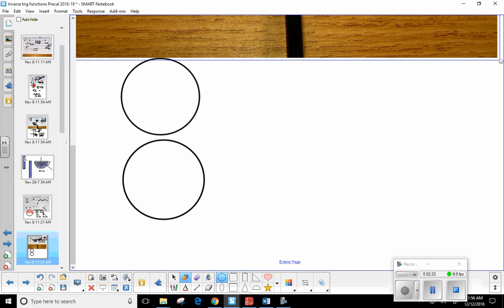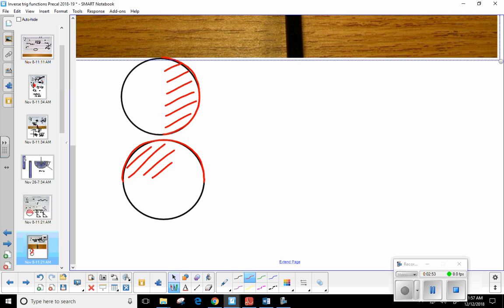Okay, so let's say we're dealing with cosine inverse and sine inverse. Now, for sine inverse, remember, sine inverse is going to be restricted to the right side of your unit circle. So you're always going to find sine inverse in quadrants, what? 1 and 4. That's the right side of your unit circle, right? Now, cosine inverse, we started looking at him yesterday. He's going to be restricted to the top half. So he's going to be in what quadrants? 1 and 2. There we go.